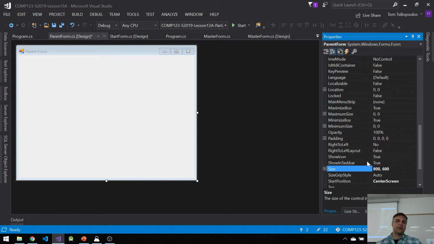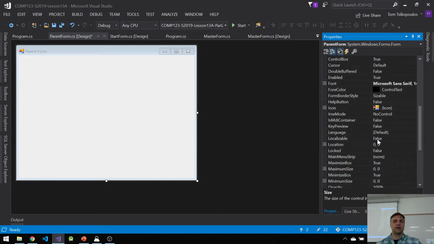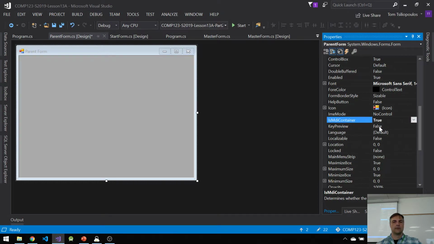Okay? But I'm not changing a couple things. I'm not changing the form border style from sizable. I want it to be sizable in this case, right? One thing I will change is this one, is MDI container. Multiple document kind of container. That's what it is. I'm going to change this from false to true. When I do that, it looks like this, guys. It looks 3D, right? And it looks like I can put stuff in here. And in fact, I can.